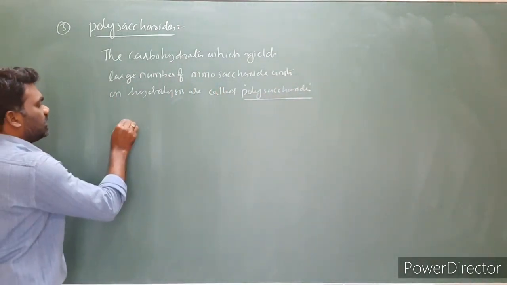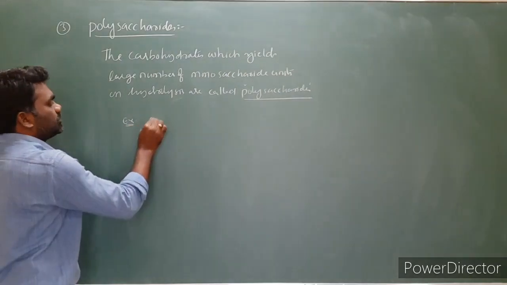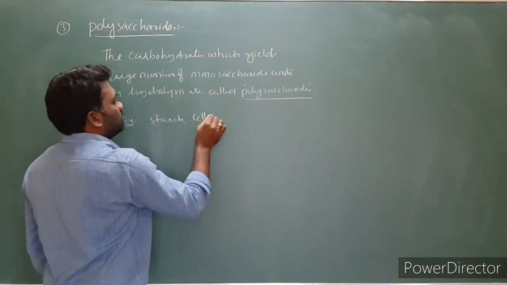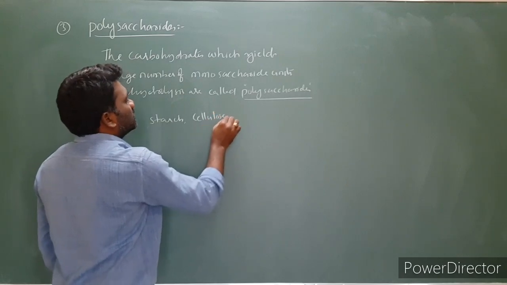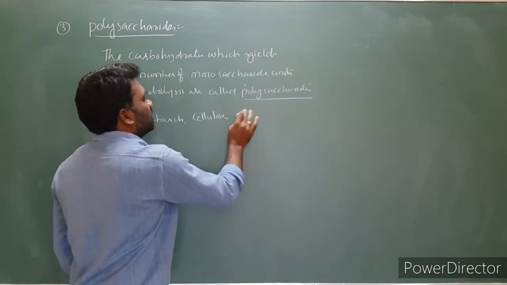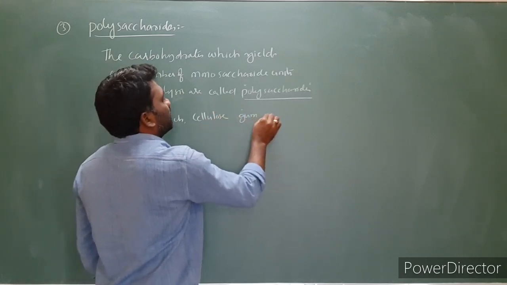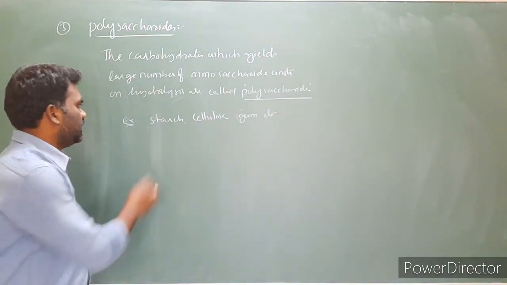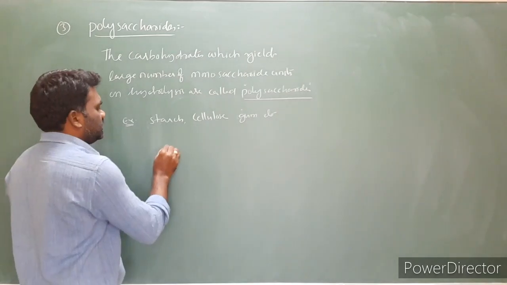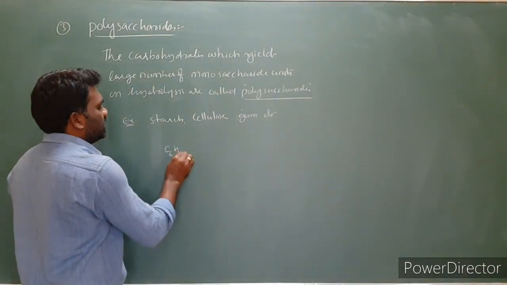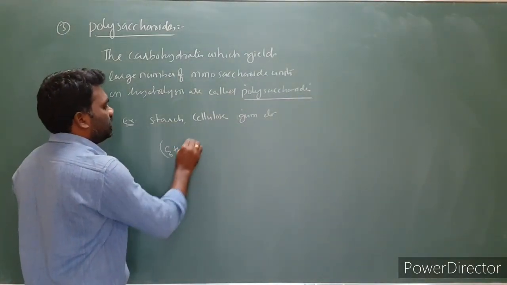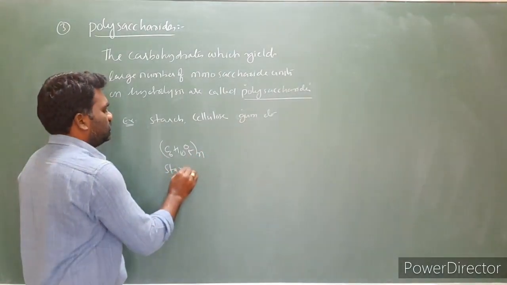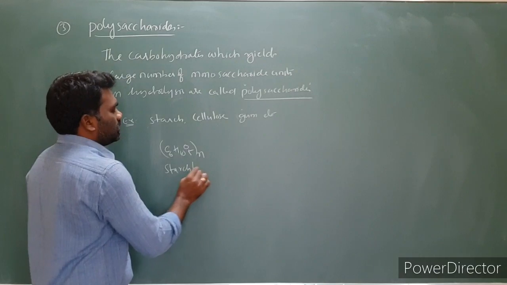Example for the polysaccharides, you can take starch, cellulose. So starch, cellulose, gum, etc. So all these are polysaccharides. Suppose I am taking starch. So starch is (C6H10O5)n. This is the general representation of starch or cellulose.